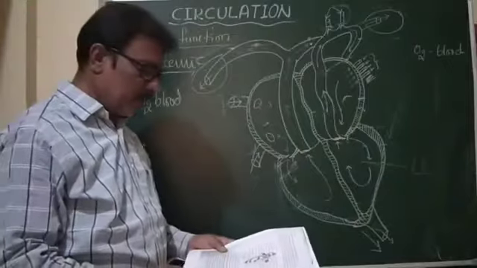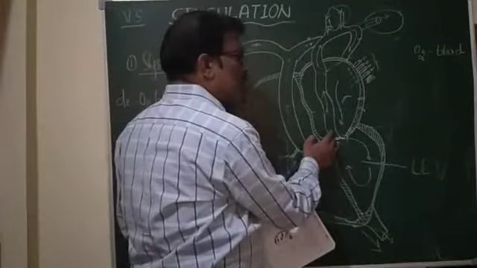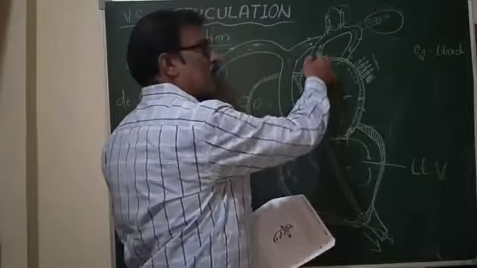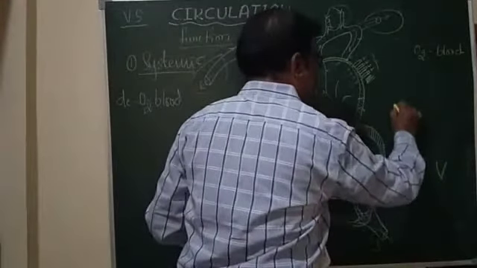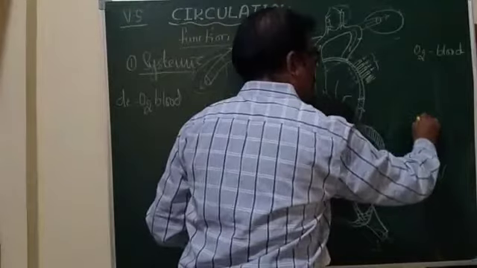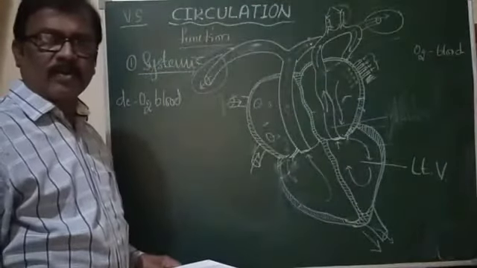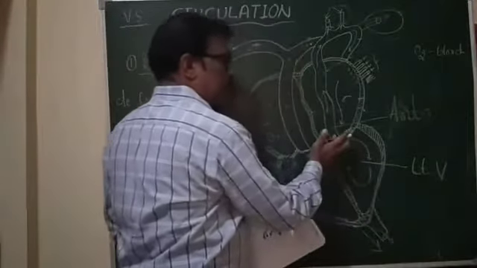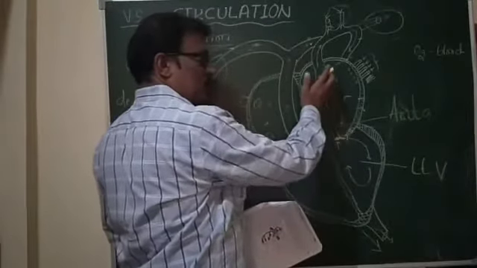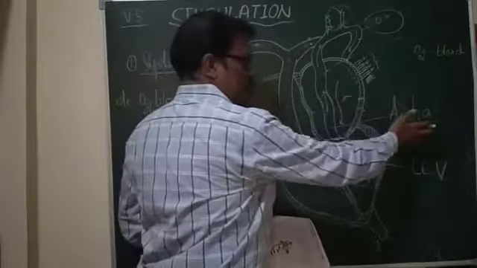The oxygenated blood from the left ventricle is pumped into the greatest artery of the body. What is that greatest artery of the body? That is the aorta. The pure blood from the left ventricle is pumped into the largest artery of the body, and that largest artery is nothing but the aorta.